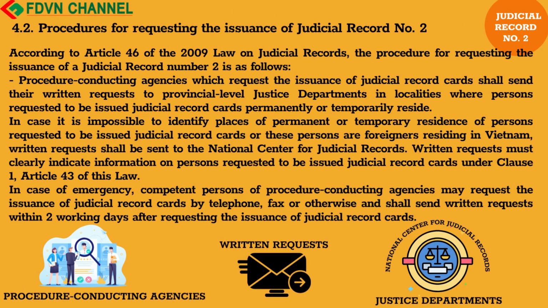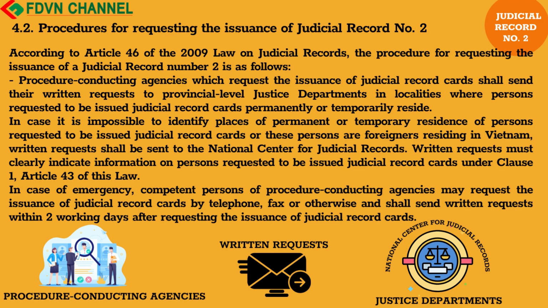4.2. Procedures for requesting the issuance of Judicial Record Number 2. According to Article 46 of the 2009 Law on Judicial Records, the procedure for requesting the issuance of a Judicial Record Number 2 is as follows. Procedure: conducting agencies which request the issuance of judicial record cards shall send their written requests to provincial-level justice departments in localities where persons requested to be issued judicial record cards permanently or temporarily reside.